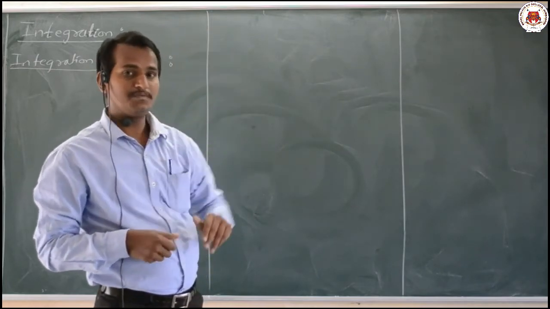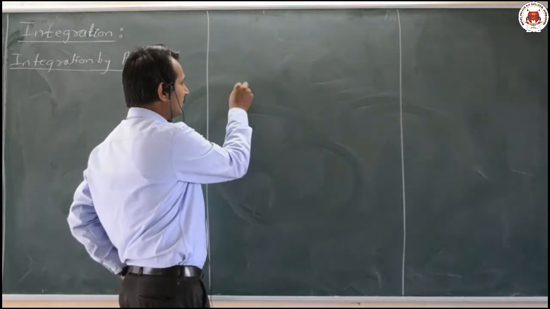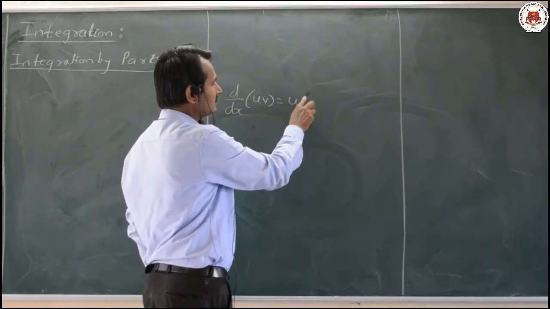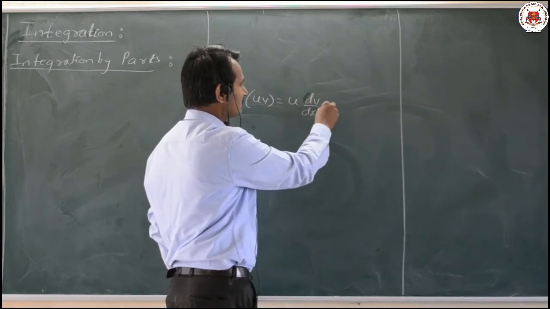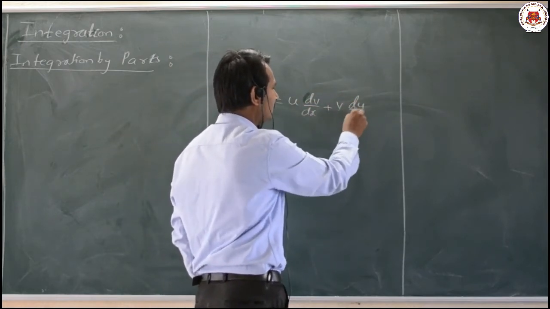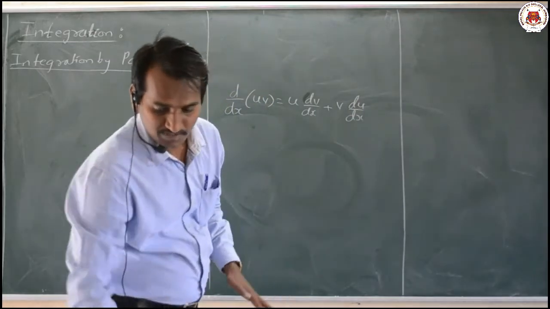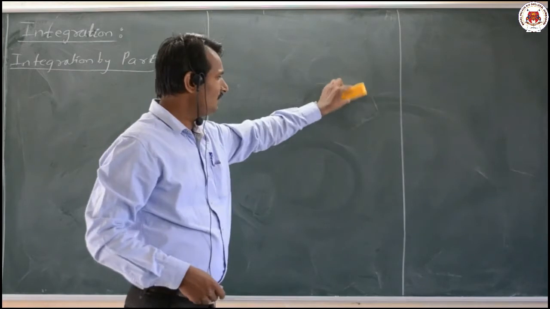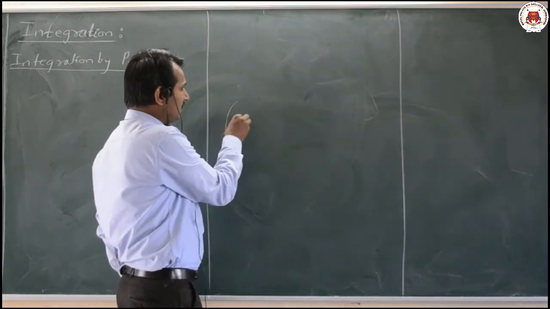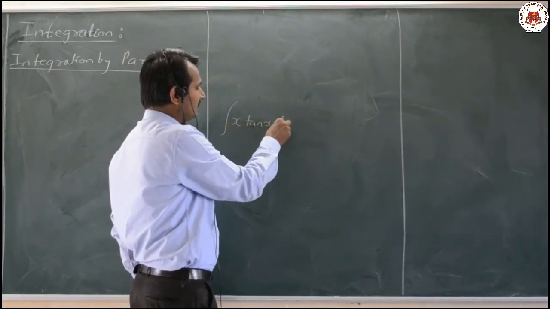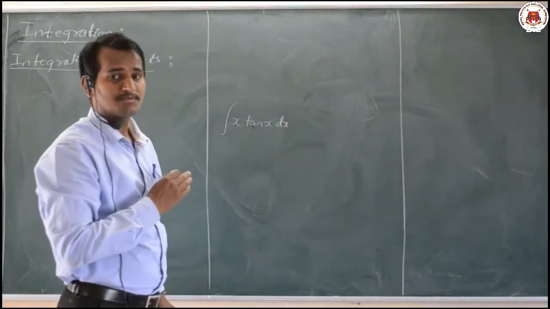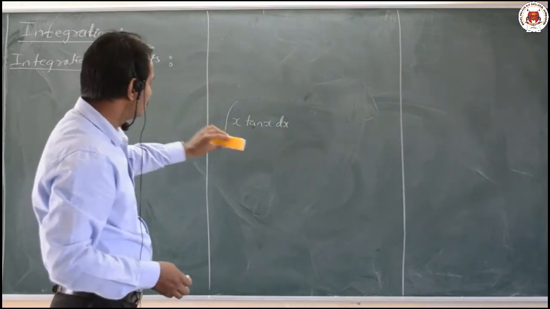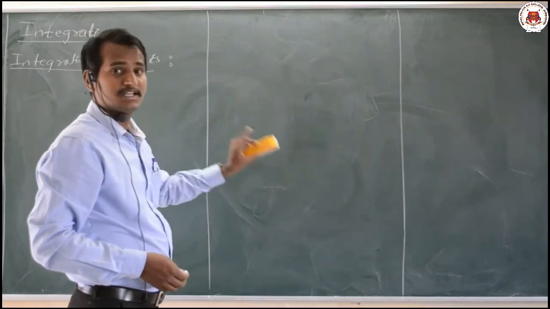Already in the differentiation topic you have learnt differentiation by parts. What it is, that is d by dx of u into v. What it is, u as it is, then dv by dx plus v as it is, then du by dx. That is the product rule. Differentiation by parts, that was. In the similar case, if we came across problems like integration of x into tan x dx, okay, if we came across these type of problems, where we have to make use of integration by parts here, okay. So in this topic, let us learn about this integration by parts.